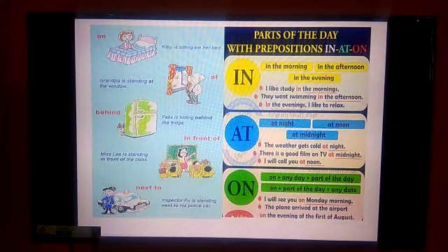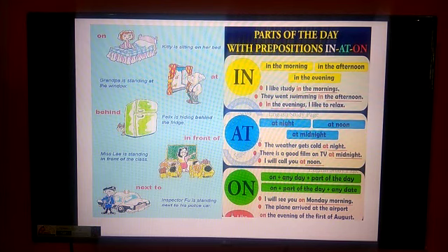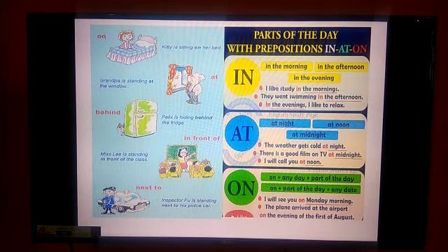For example, Kitty is sitting on her bed. Here it shows the relationship between Kitty and bed. Where is Kitty? She is sitting on her bed. So "on" is the preposition there.